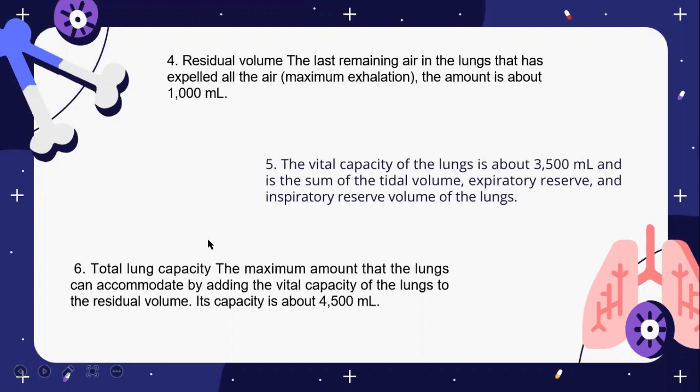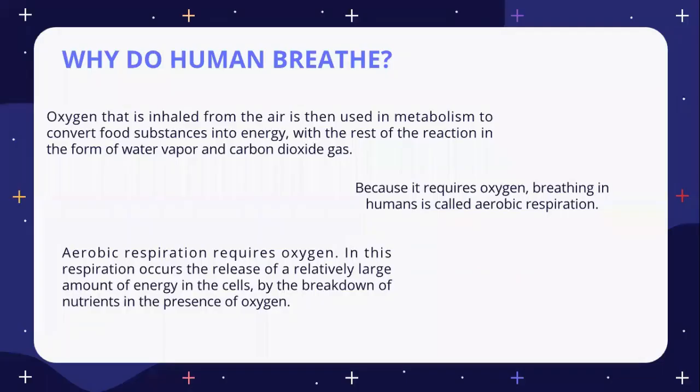And the last, total lung capacity is the maximum amount that the lung can accommodate, found by adding the vital capacity of the lung to the residual volume. Its capacity is about 4,500 milliliters.